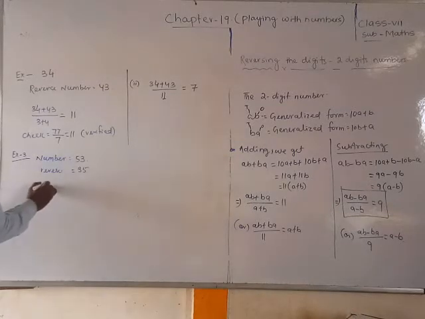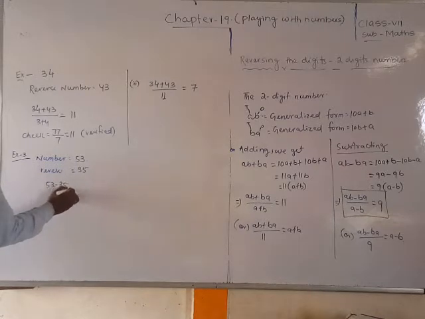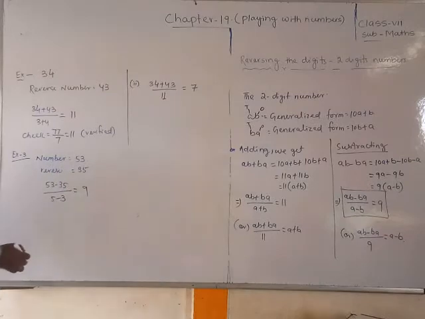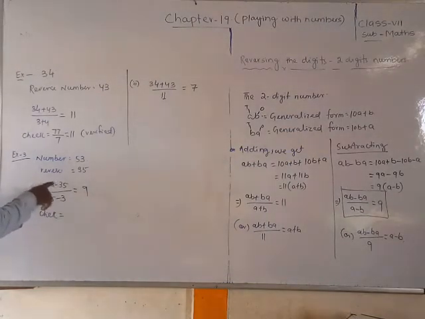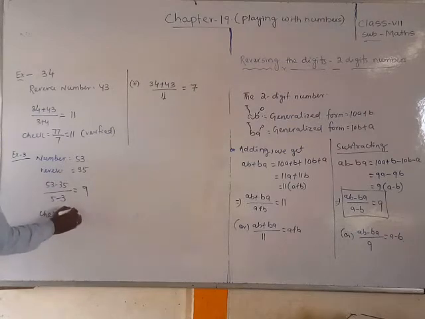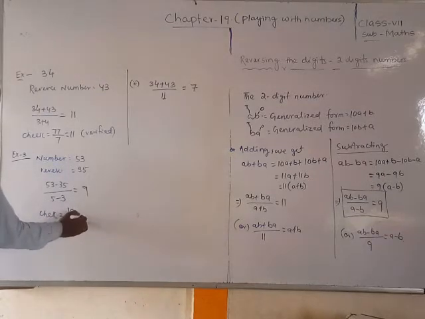So if you do 53 minus 35 divided by 5 minus 3, what will you get? The answer will be 9. Always you will get 9. We can check: 53 minus 35. 13 minus 5 means 8, then 4 minus 3 means 1, so it is 18. And 5 minus 3 is 2, and 18 by 2 is 9. It is 9.